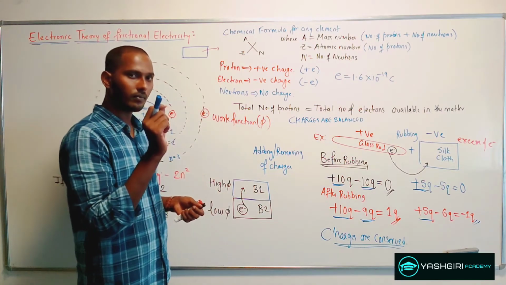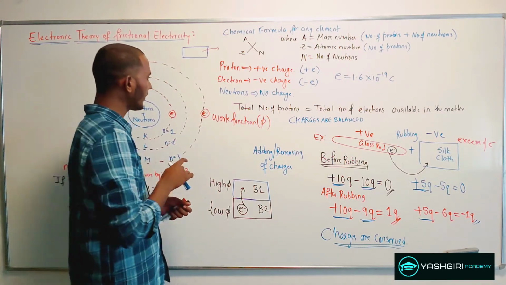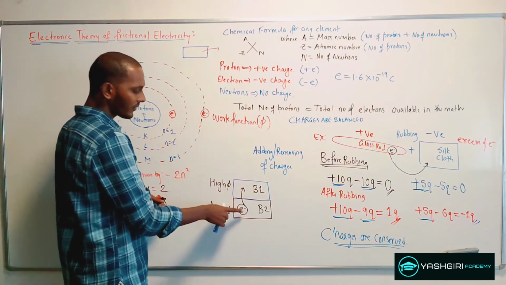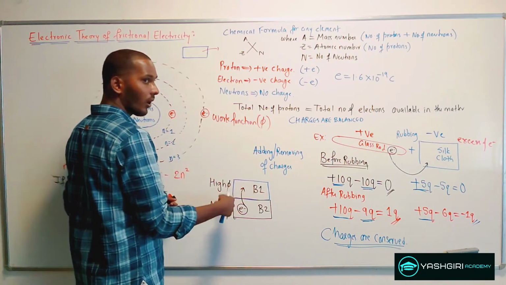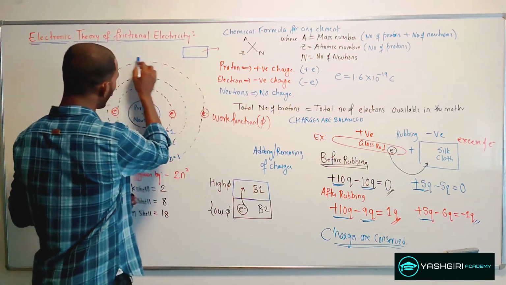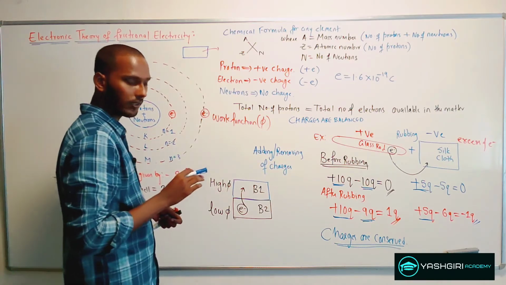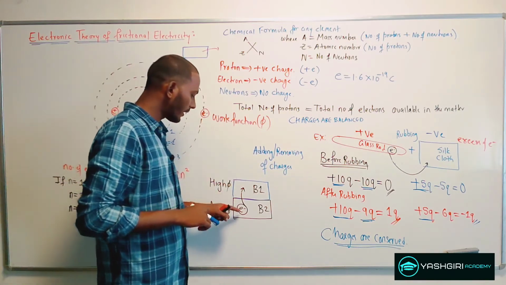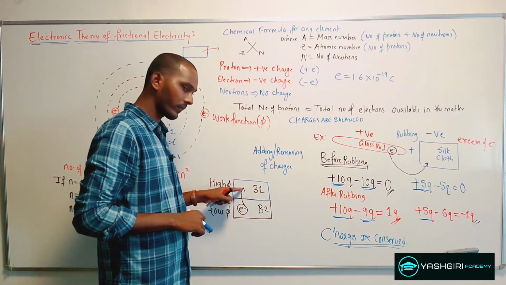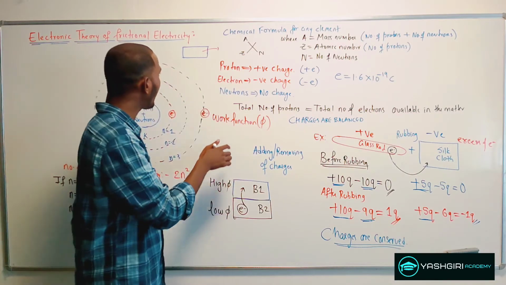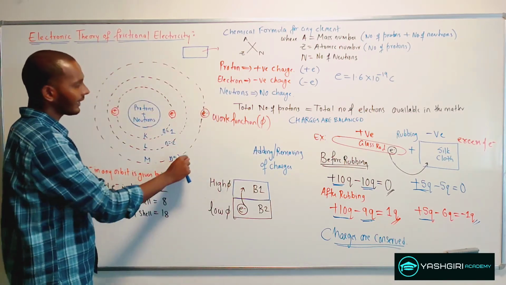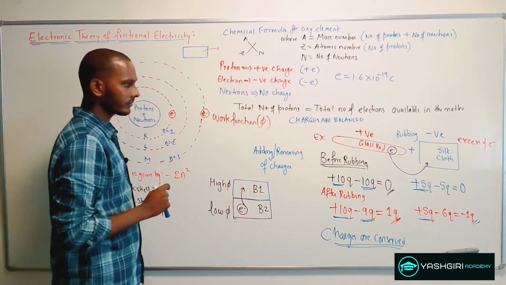Now here a small point to note is that the electrons transferred from one body to the other on rubbing are the electrons available in the outermost shell. So the number of electrons transferred during rubbing will be very few compared with the overall electrons available in the matter.